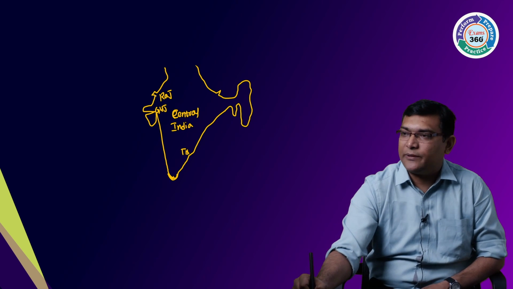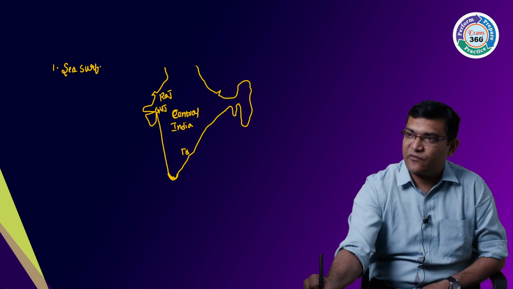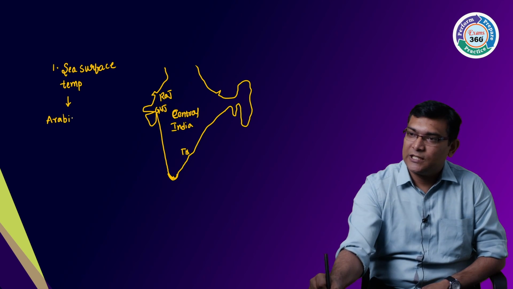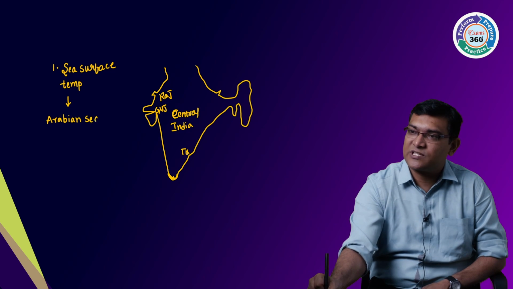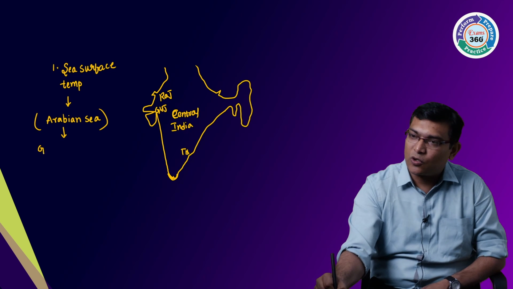But for these three, the first reason would be low pressure and sea surface temperatures. These sea surface temperatures are increasing in the Arabian Sea. Why? Because of global warming.